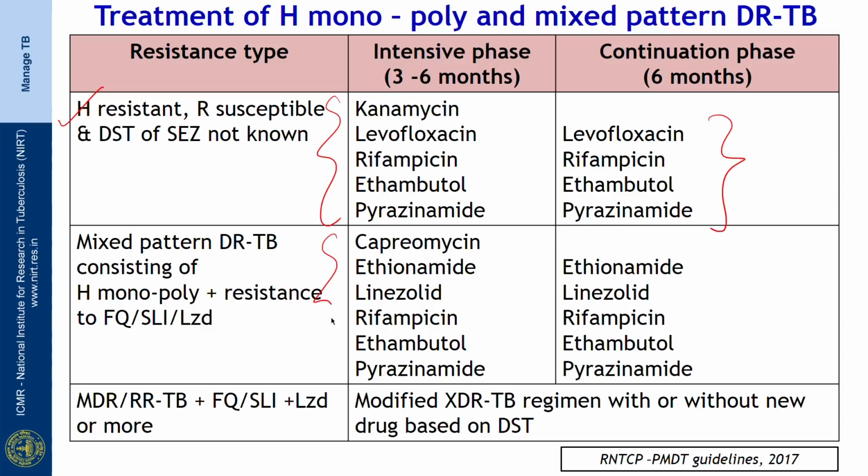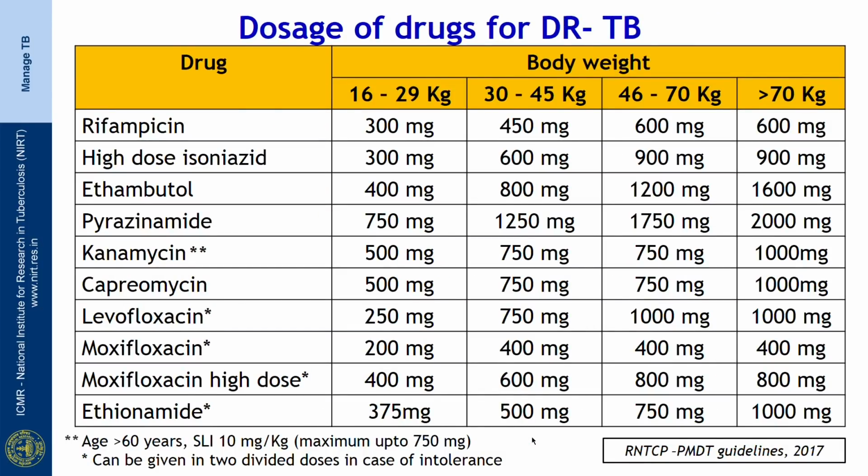Patients with mixed pattern of drug resistant tuberculosis can be treated with capreomycin, ethionamide, linezolid, rifampicin, ethambutol and pyrazinamide, and a continuation phase of 6 months with ethionamide, linezolid, rifampicin, ethambutol and pyrazinamide. If the patient has MDR, rifampicin resistant TB plus fluoroquinolone or second line injectable resistance or linezolid resistance or resistance to more drugs, modified XDR-TB regimen with or without new TB drug based on drug susceptibility tests should be designed for them. So, this chart shows the dosage of anti-TB drugs used for treating drug resistant tuberculosis.